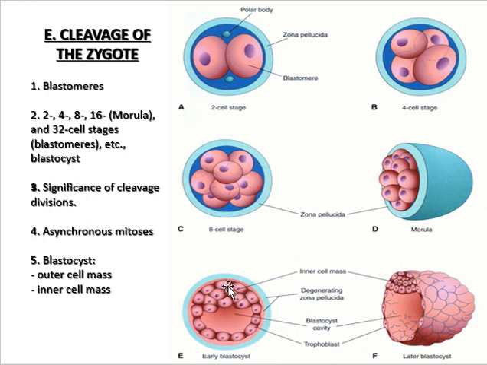The pole towards which the inner cell mass lies is known as the embryonic pole, the other pole is known as the abembryonic pole. So the most precious part of this whole human being, the start of the human being, is the inner cell mass. You can consider it as the heavier or more important part, and these are the cells which in future will form the ectoderm, mesoderm, and endoderm.